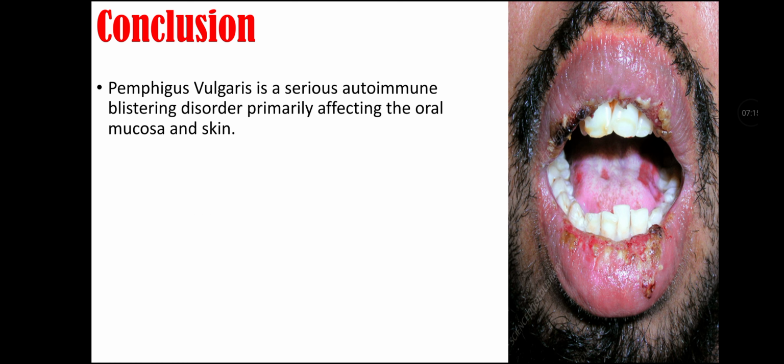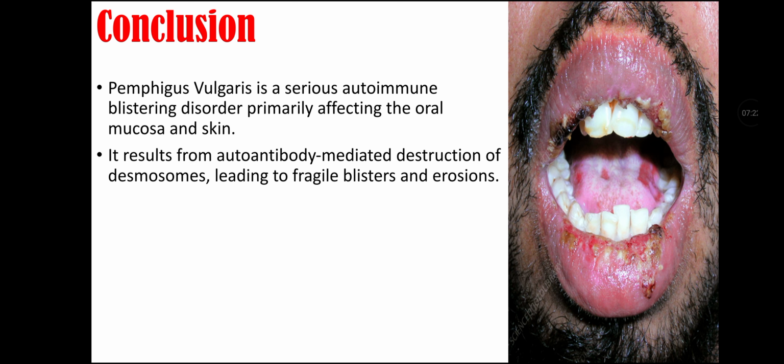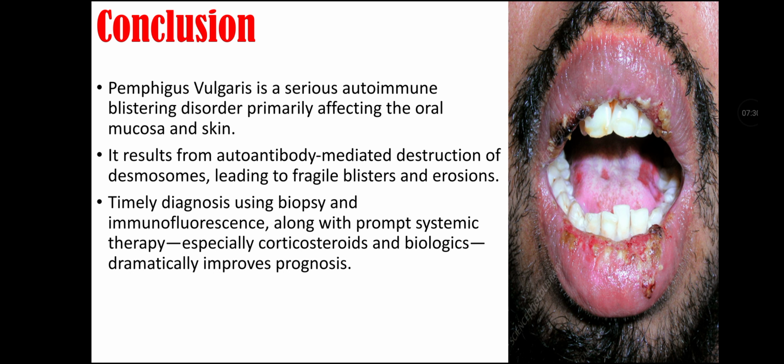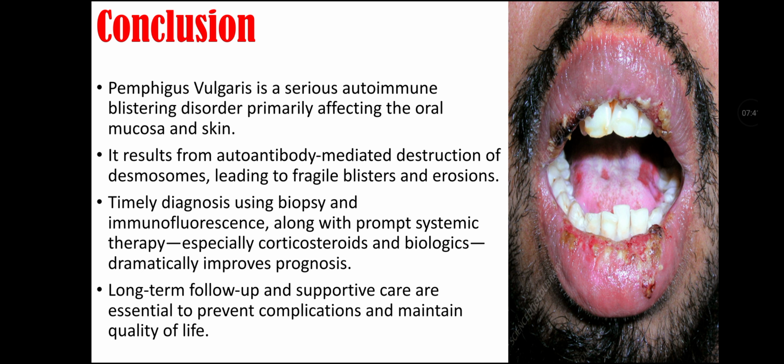Conclusion of this lecture video. Pemphigus vulgaris is a serious autoimmune blistering disorder that primarily affects the oral mucosa and skin. It results from autoantibody mediated destruction of desmosomes that lead to fragile blisters and erosions. Timely diagnosis using biopsy and immunofluorescence along with prompt systemic therapy, especially corticosteroids and biologics, dramatically improves prognosis. And long-term follow-up and supportive care are essential to prevent complications and maintain quality of life.